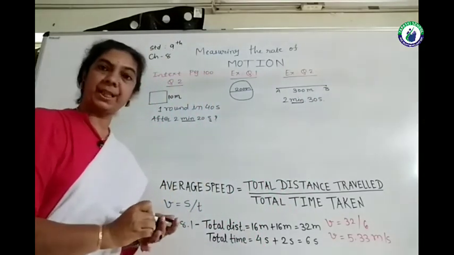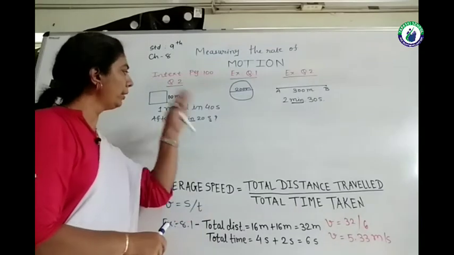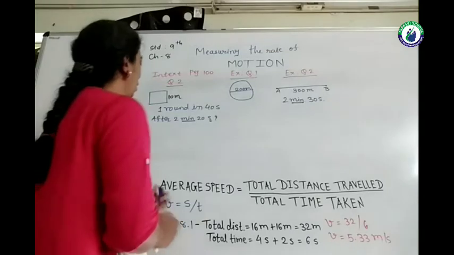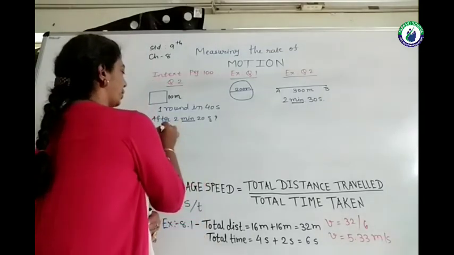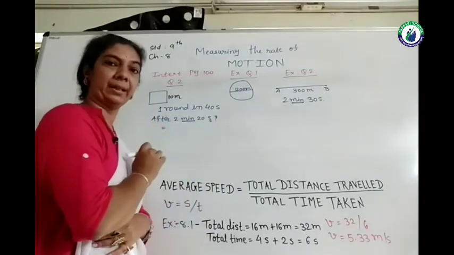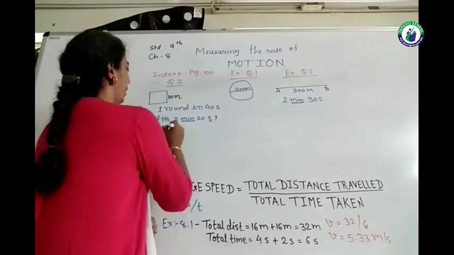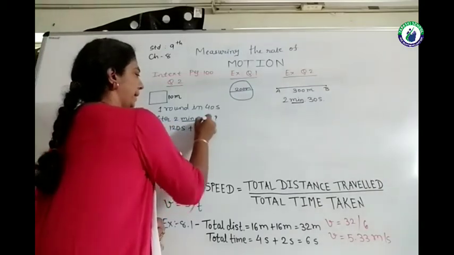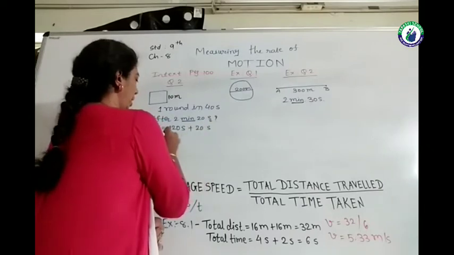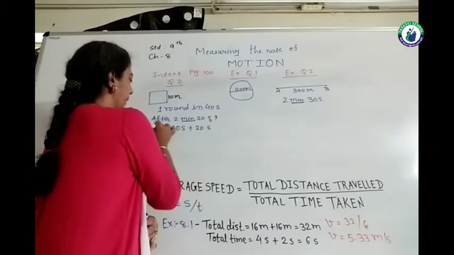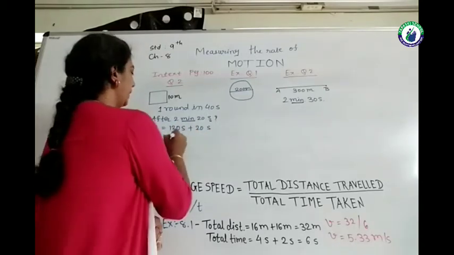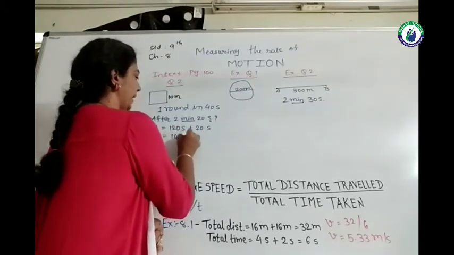So the first step, we have to convert all the timings into seconds. So 2 minutes: 1 minute is having 60 seconds, so 2 minutes will have 120 seconds, plus 20 seconds given in the question. So total time is equal to 120 plus 20 is equal to 140 seconds.